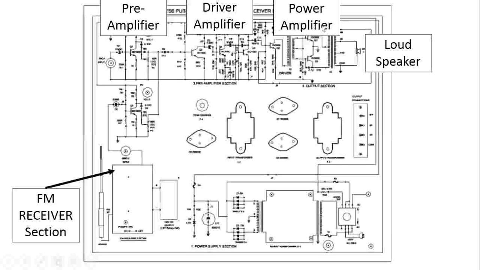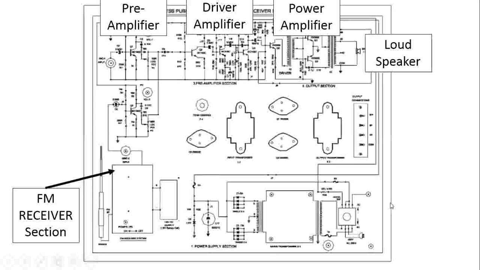Power amplifiers are normally class A, class B, or a combination of those. If you go through the manual, you will immediately understand the configuration of this power amplifier. This boosted signal is given to the loudspeaker. If you see the top view of this receiver circuit, you will come to know that these are the power transistors which are used, heat sinks, and this section indicates the power supply section.